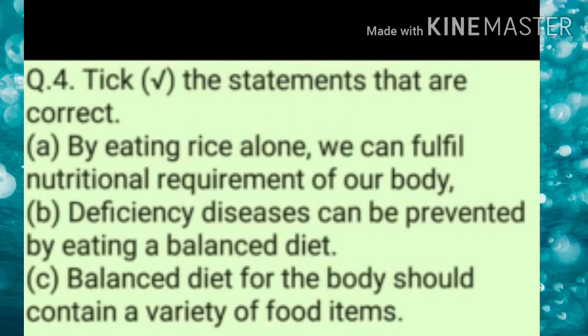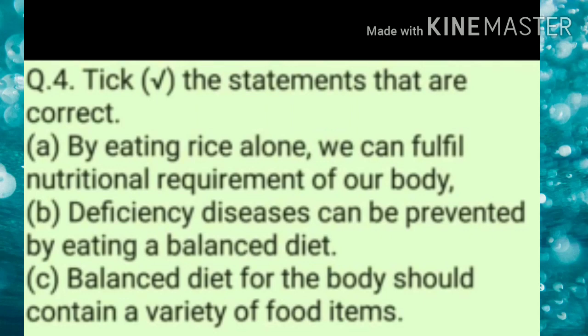The first statement is: by eating rice alone we can fulfill the nutritional requirement of our body. So children, by eating a single food item we cannot fulfill our nutritional requirement. For this we need to eat a balanced diet. So this is wrong. Second statement is: deficiency diseases can be prevented by eating a balanced diet. Yes, a balanced diet provides all the nutrients to our body. So this is a correct statement.